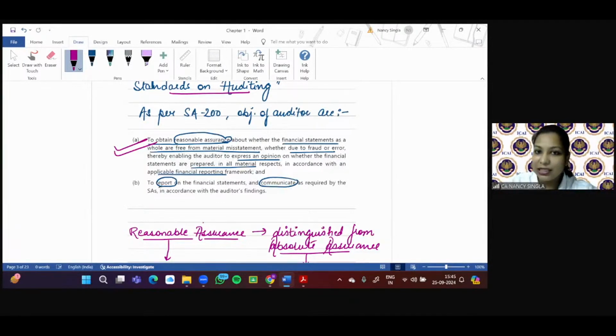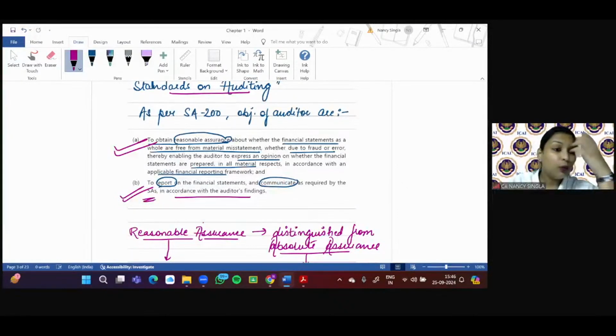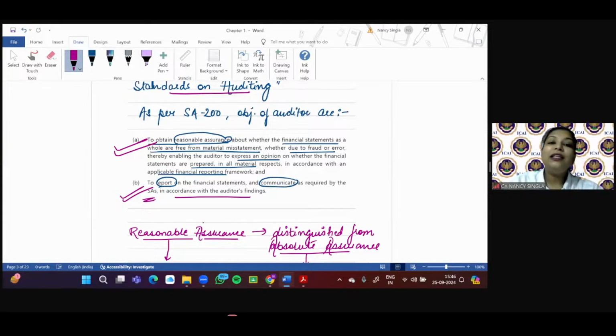Once he has obtained a reasonable assurance, what will he do? Will he keep that assurance with himself? No, he is going to report. So the other objective is to report on the financial statements and communicate as required by the SA in accordance with the audit findings. I'll explain this in detail. I hope in very simple language you are able to understand there are two objectives. First, he is obtaining a reasonable assurance. And second, he'll report.